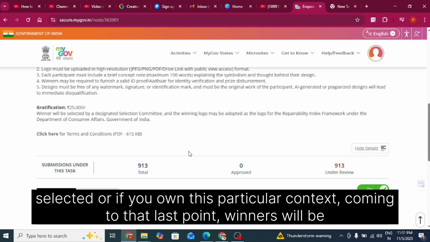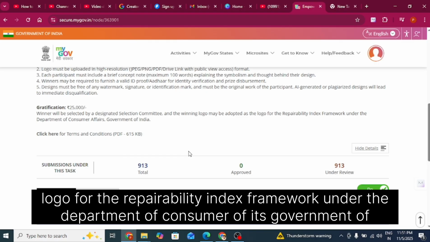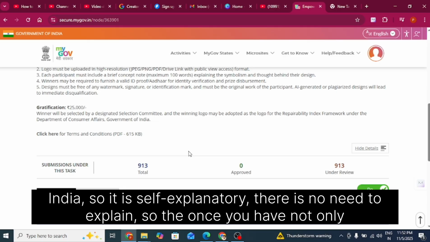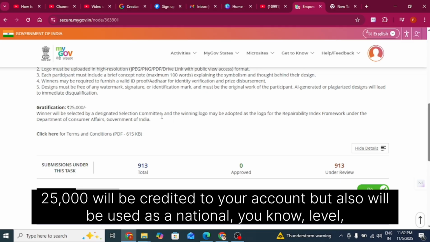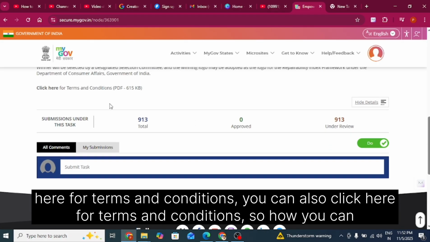Coming to the last point, winners will be selected by a designated selection committee, and the winning logo may be adopted as the logo for the Repairability Index framework under the Department of Consumer Affairs, Government of India. It is self-explanatory. Once you win, not only will 25,000 be credited to your account, but the logo will also be used at a national level. So you can assume that fame and name coming to you. That's it. You can also click here for terms and conditions.